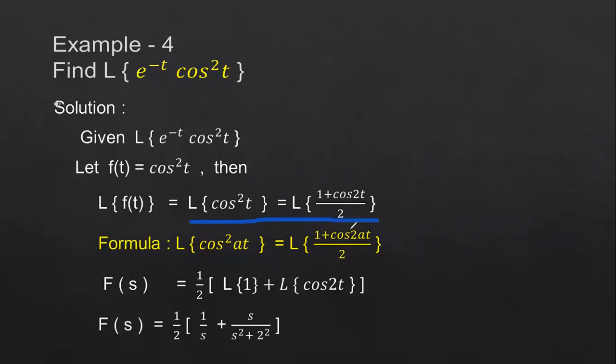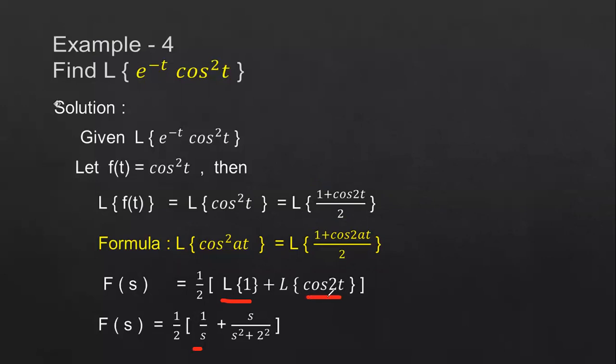So that's why I will take this 2 term as constant and it can be taken outside. So 1 by 2 into, I'll apply the Laplace transform for 1 and the Laplace transform for cos 2t function as separate. So Laplace transform of 1 plus Laplace transform of cos 2t. What is Laplace transform of 1? Laplace transform of 1 can be written as 1 by s. What is Laplace transform of cos 2t?